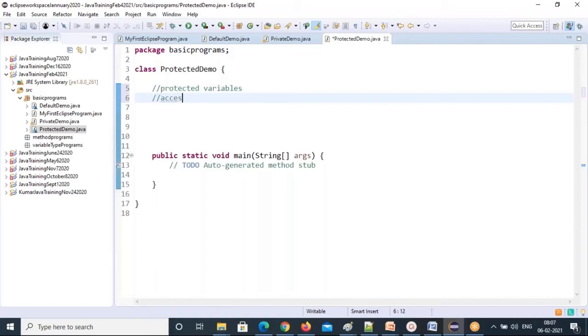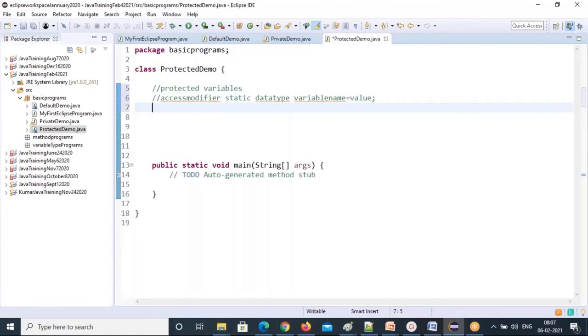First, static variable: access modifier, static, data type, variable name equal to value. These are all syntaxes. Write them multiple times, then you will definitely remember this syntax. Not one time. Don't copy paste. Write while practicing.